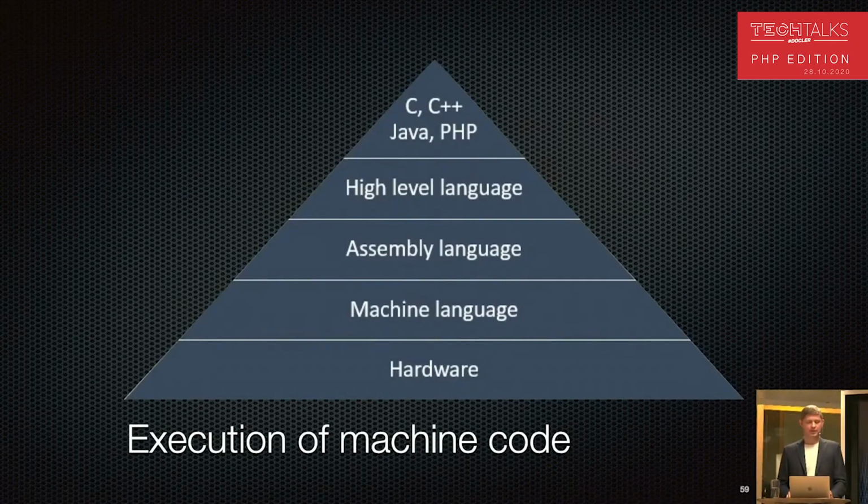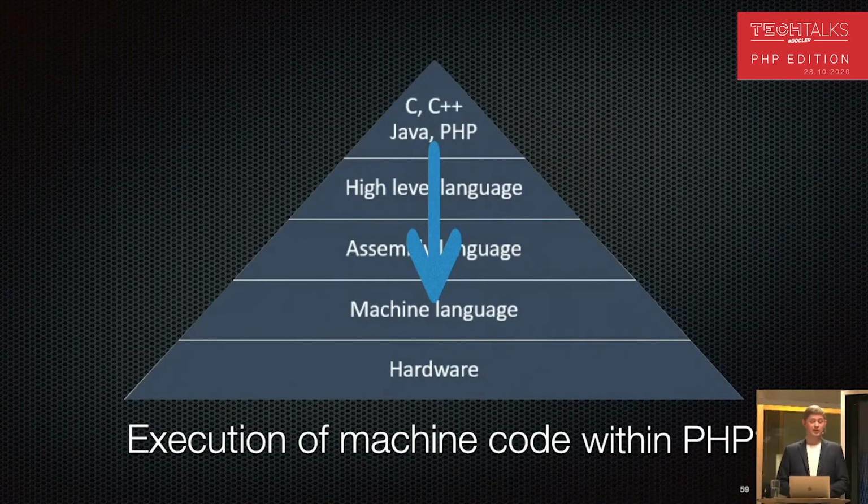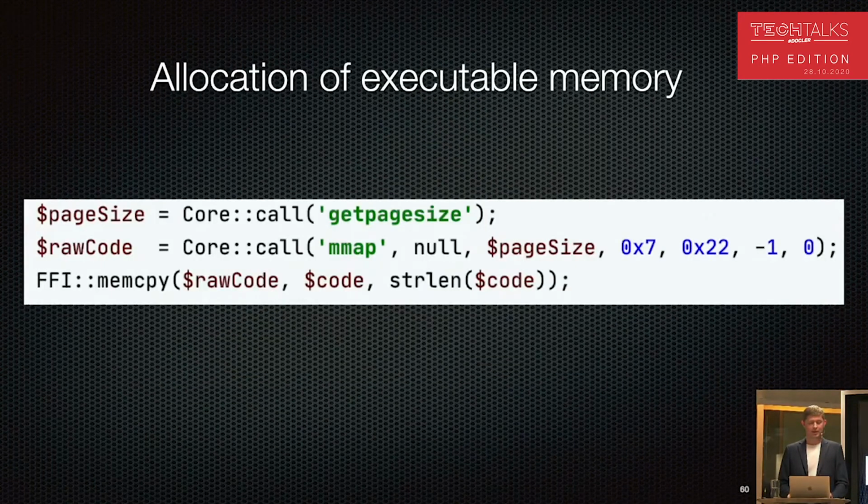If we look at deepest level, is it possible for PHP to run machine language and run machine codes on PHP? With that engine, I think it's possible, and I want to present you how it's possible. First, we are just allocating a memory for our method.